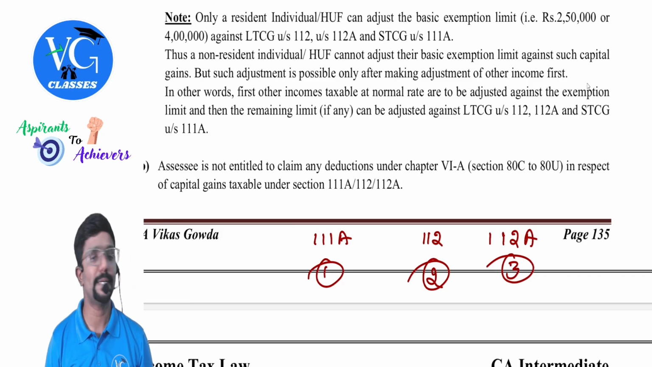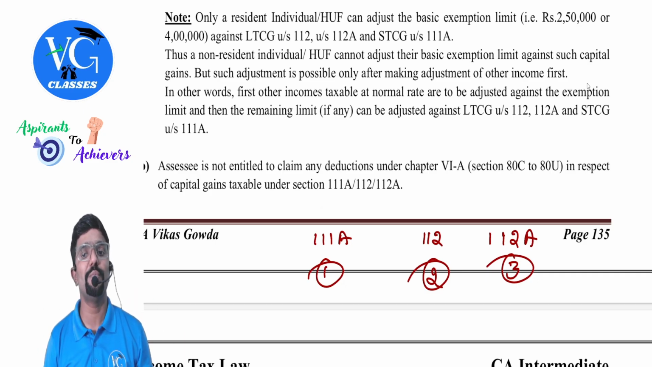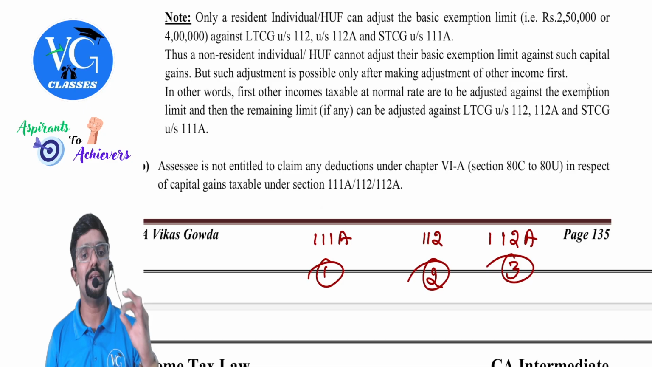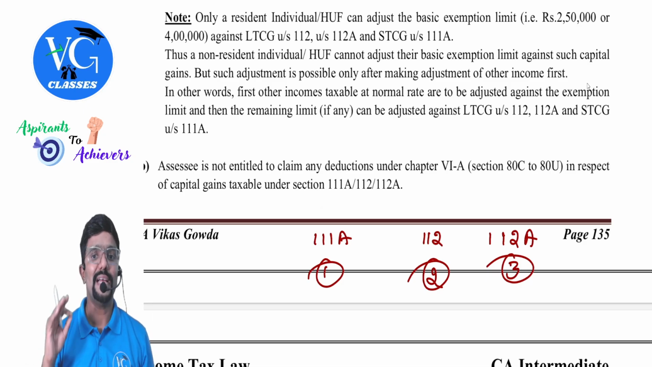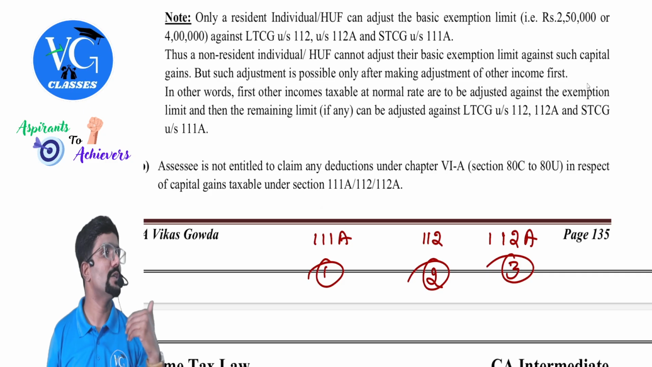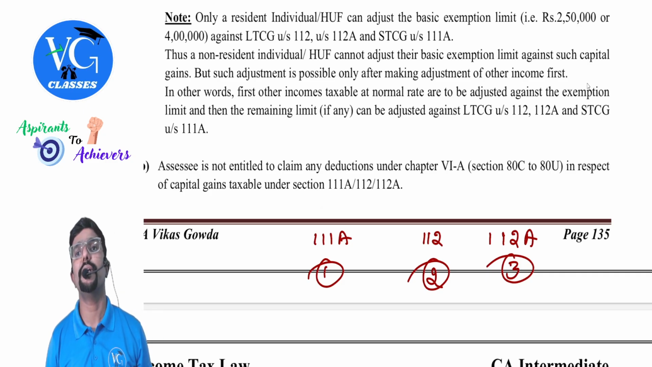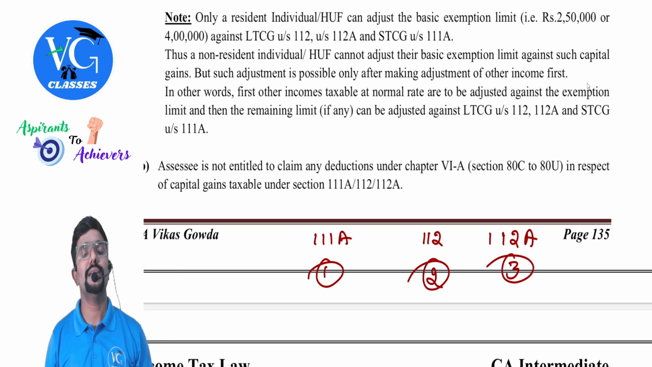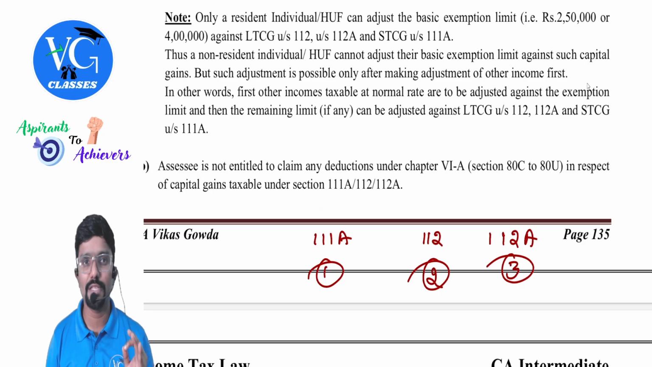First against that. Okay. In other words, first other income taxable at normal rate are to be adjusted against the exemption limit. That is basic exemption limit. And then the remaining limit, if any, can be adjusted against long-term capital gain under section 112 or 112A or short-term capital gain under section 111A, guys. Got it? Yes. Guys, this will be a hidden adjustment in the question.